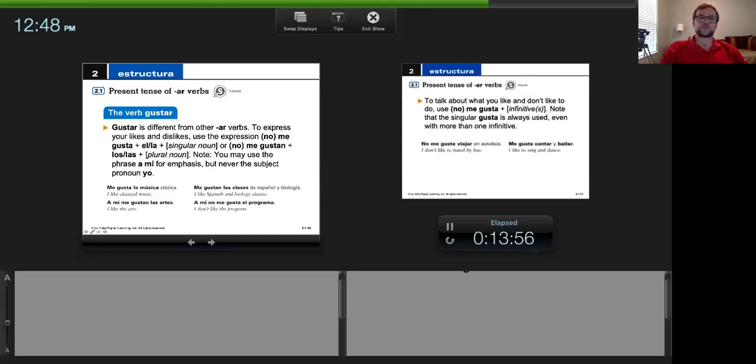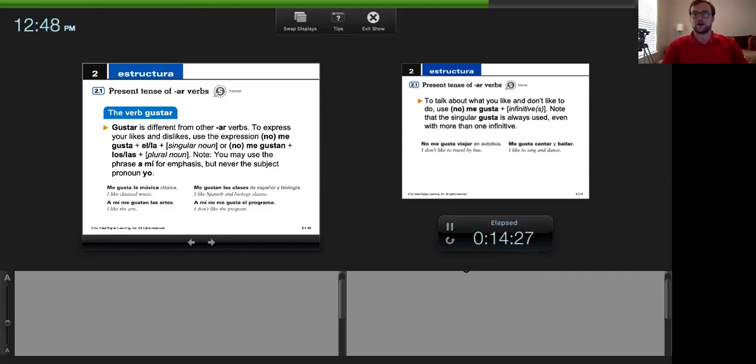Now, there's also another set of lecture notes that are below this, and it will include the verb gustar. So go ahead and open that other one. Make sure you're following along. So the verb gustar is different from other AR verbs, and we're going to get into this more and more throughout Spanish. But basically, what we are doing with the verb gustar is that we are using it with an indirect object pronoun, okay?